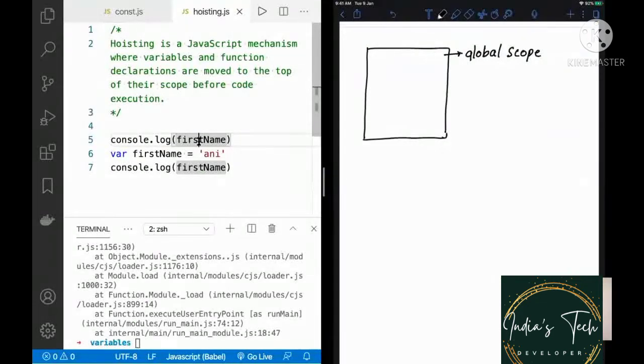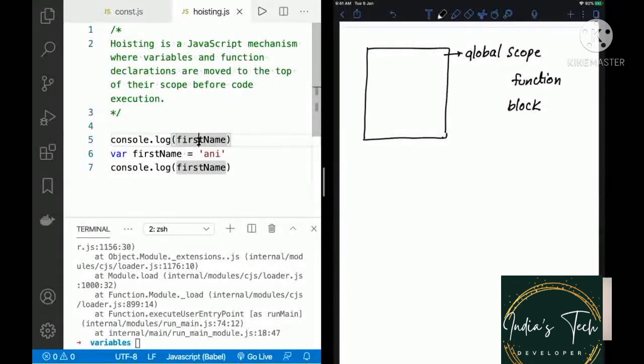So there are different terms for scopes. There is global, there is function, and then there is block. So overall, there are three different types. There is global, there is function, there is block. Global is basically your entire file or the main function.